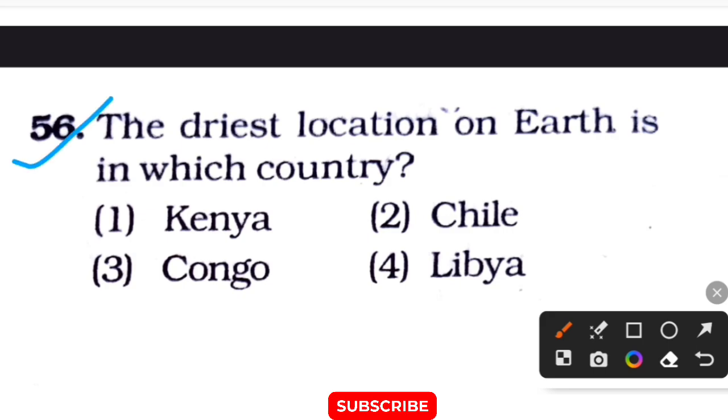Next question is: the driest location on earth is in which country? The options are option 1 Kenya, option 2 Chile, option 3 Congo, option 4 Libya. The correct answer of this question is option number 2, Chile. Next question.